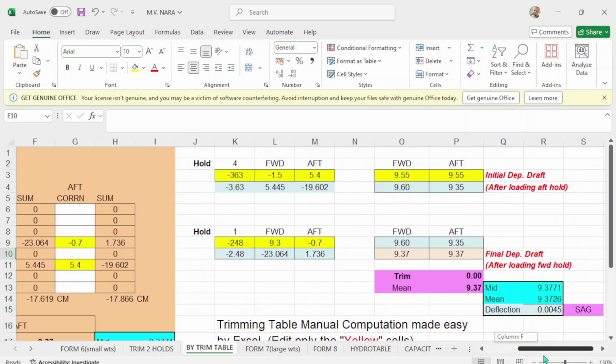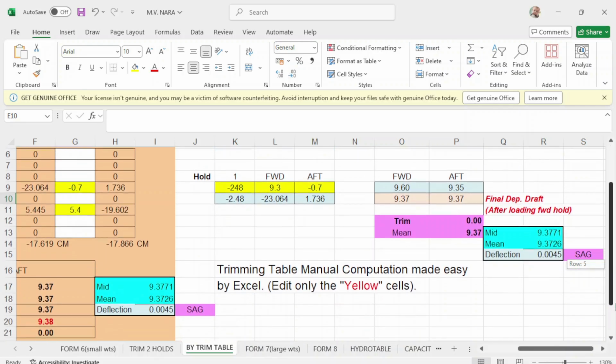Okay, so when you have completed taking out the value of 248, then your final drop will be forward 9.37, and up drop 9.37. Your mean drop is 9.37. Then you have a 0 trim, and your deflection is 0.